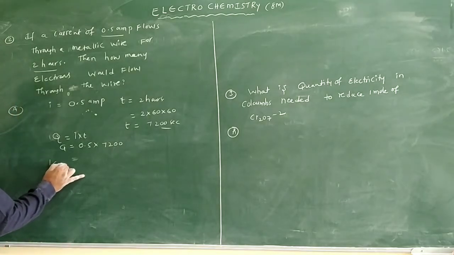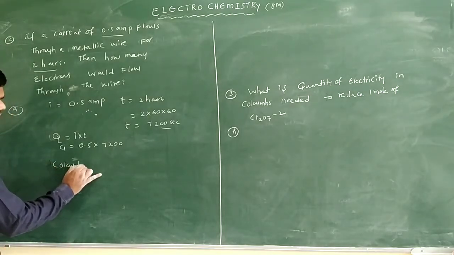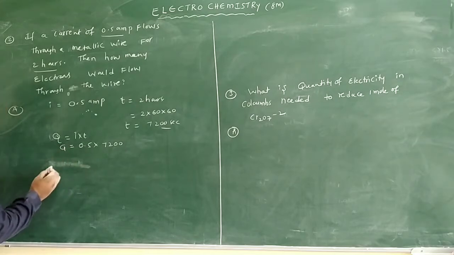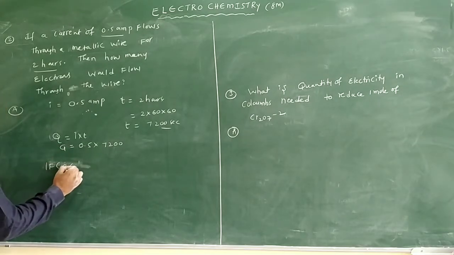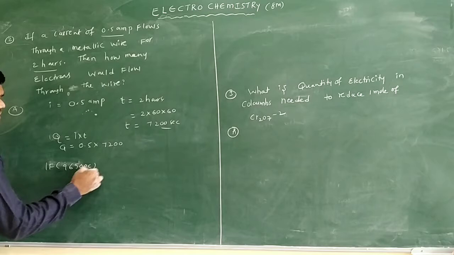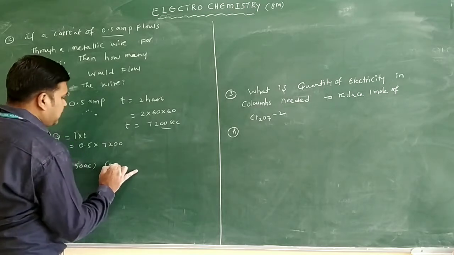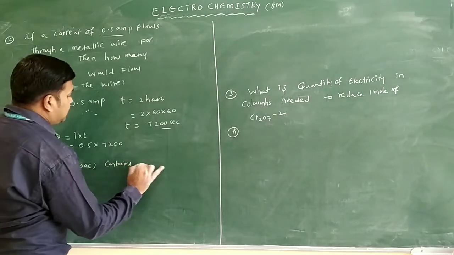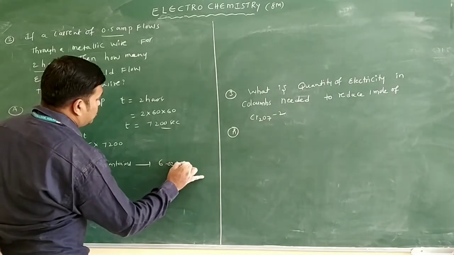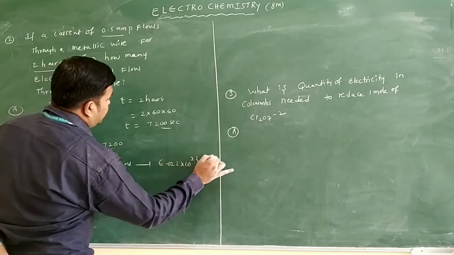1 Faraday value means 96500 coulombs, which contains 6.022 into 10 power 23 electrons only.